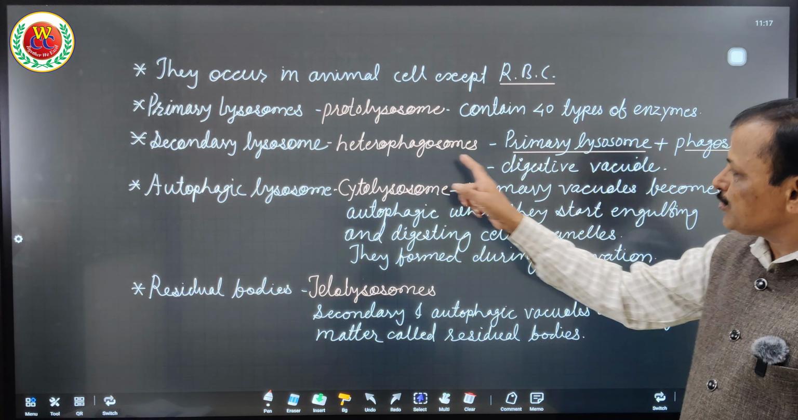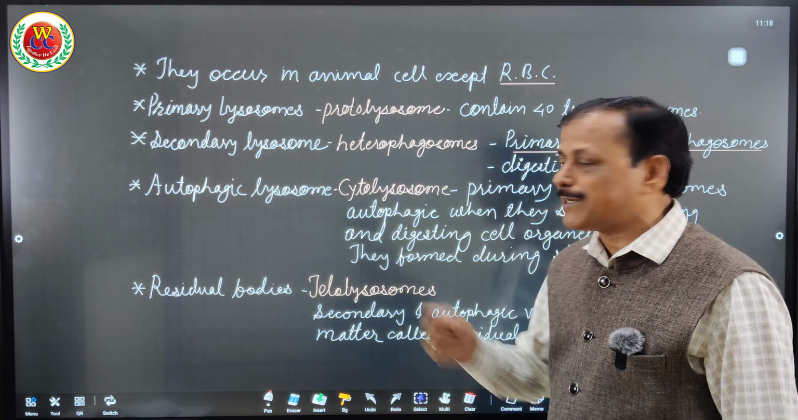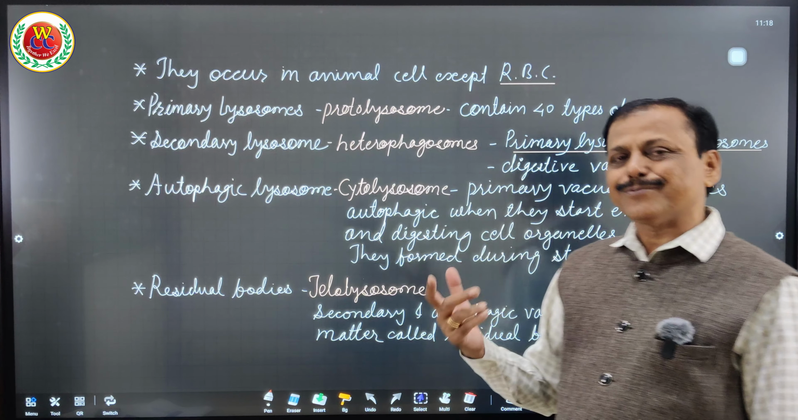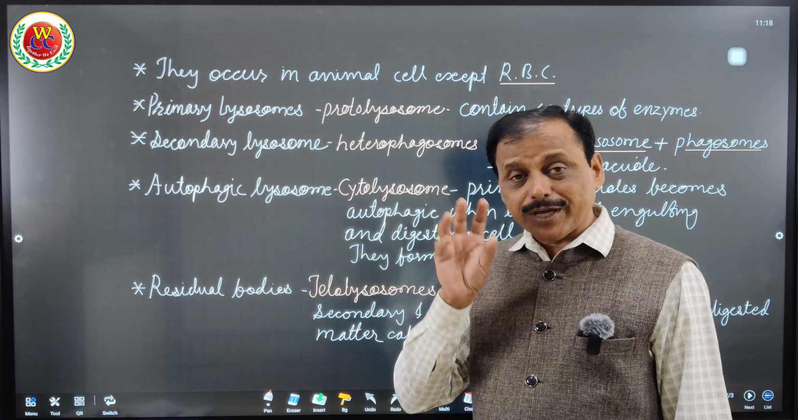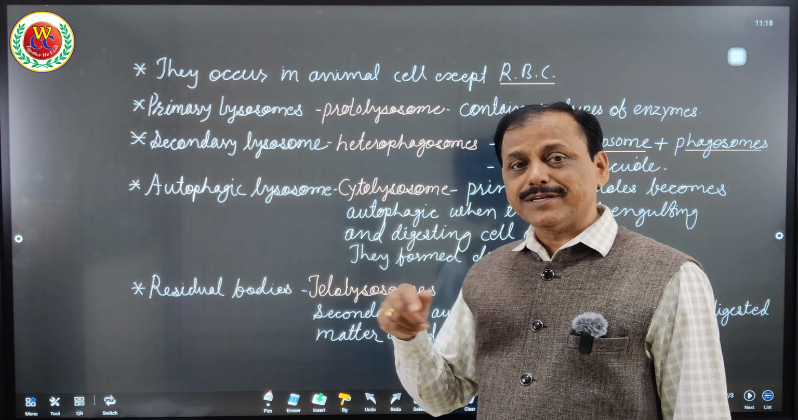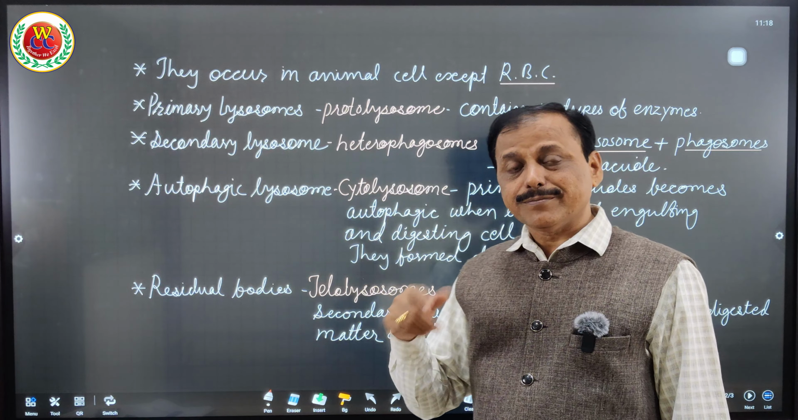Autophagic lysosome, also known as cytolysosome. What does it mean? The content coming through pinocytosis and phagocytosis is digested. This also digests the cell organelles, and therefore they are called autophagic. Phagic means engulfing, auto means self, so that which engulfs its own organelles is autophagic lysosome, and therefore they are also known as self-suicidal bags. So can we ask a question in NEET: lysosomes are self-suicidal bags because of, and the reason can be the autophagic nature of the lysosome, to engulf the organelles.